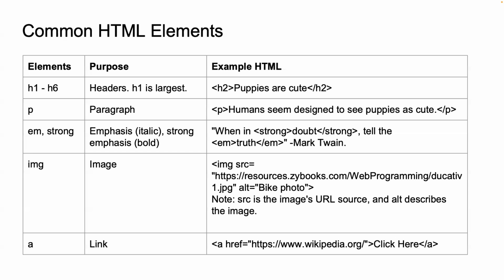There's the anchor tag, or A. The A tag is used to create hyperlinks, which allow users to navigate to other web pages or sites. Hyperlinks are a core component of the web's interconnected nature.